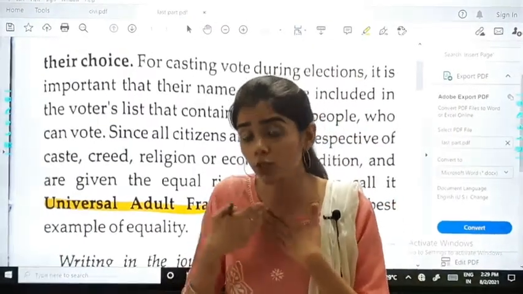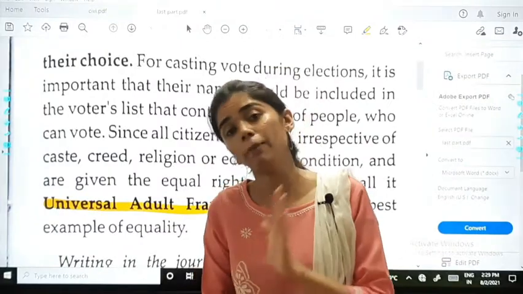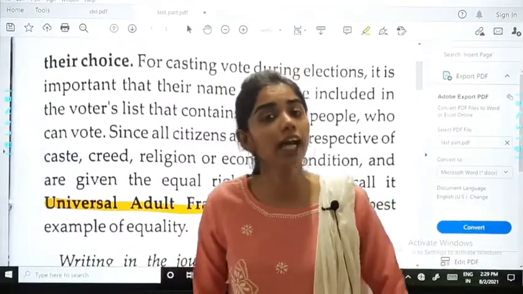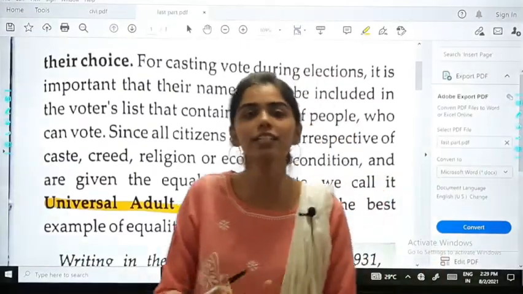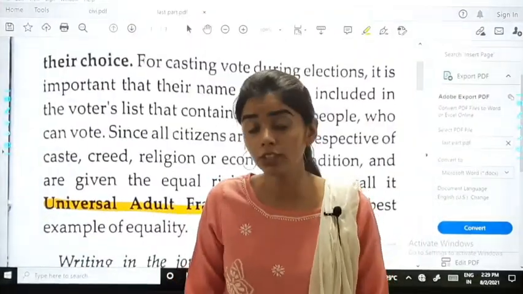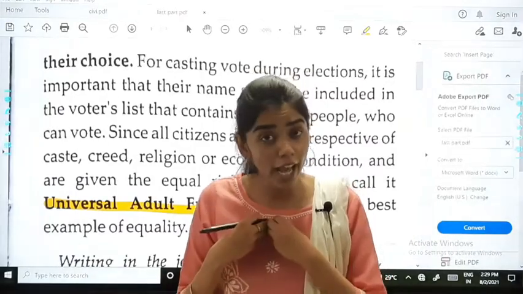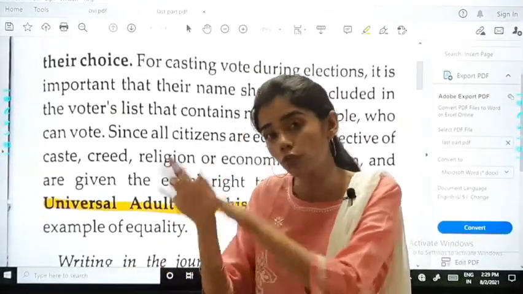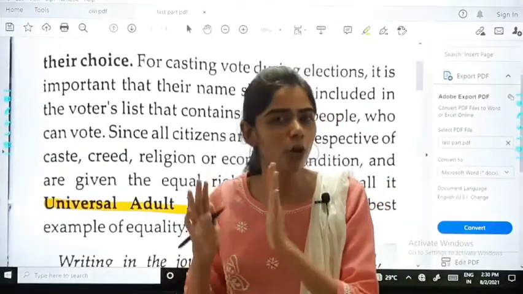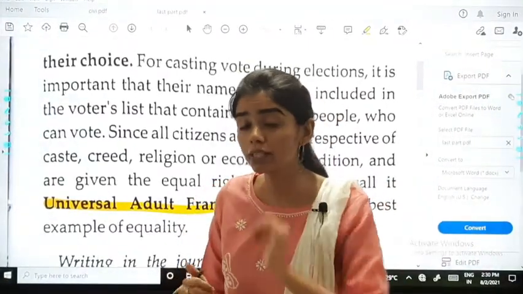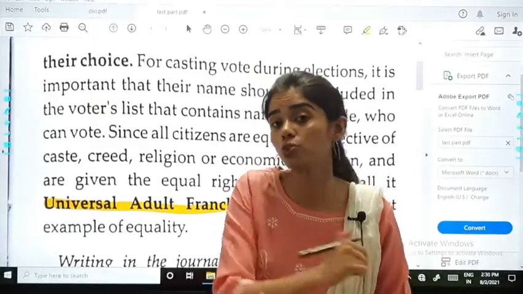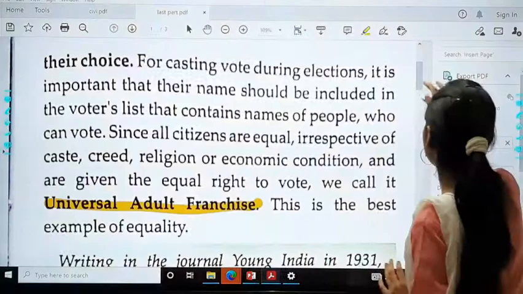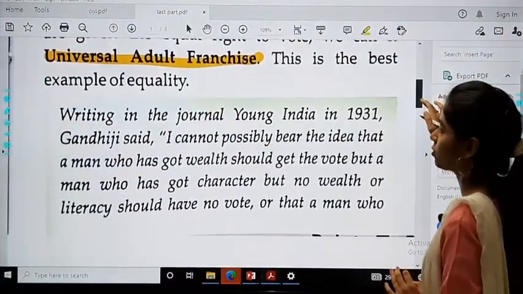Irrespective of my background, my profession, irrespective of some worker who is working, that is not the point. Everyone is getting the rights. So what does it show? It shows that even I have the right to choose my leader. Even a person who is of low caste or economically very poor also has the right to vote and choose the leader. So this is the best example of equality. This is what they are trying to say.